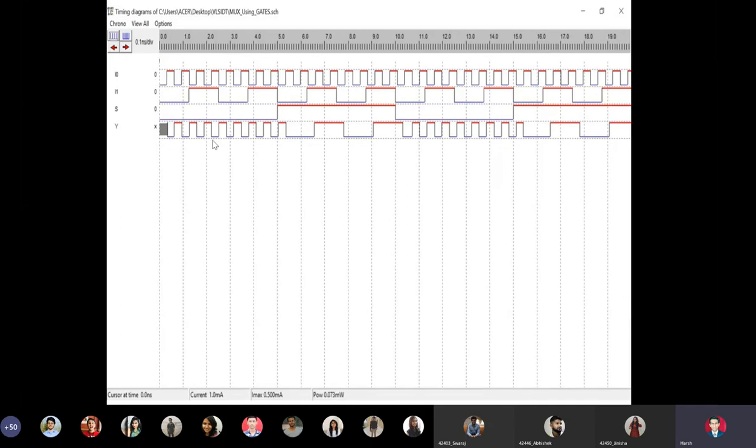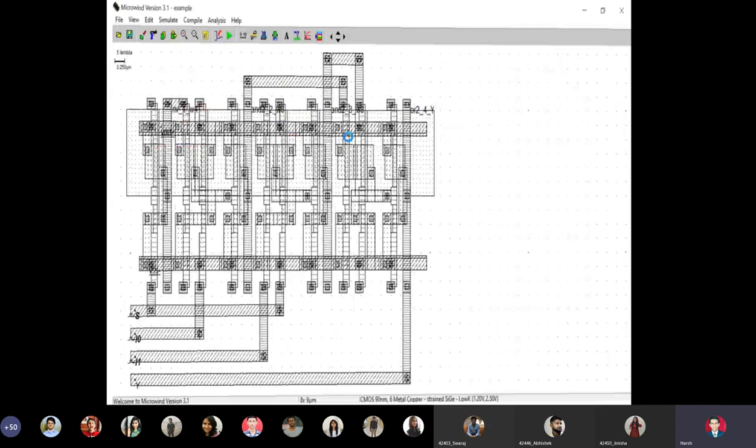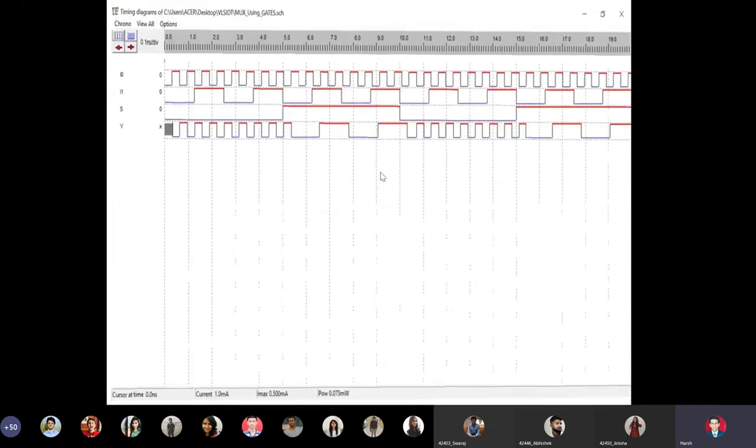coming out. We can clearly see that when the select line shuffles from 0 to 1 and 1 to 0, the output actually creates a high frequency waveform followed by a low frequency waveform, and this cycle continues. Yes. So what is this? It is nothing but this.